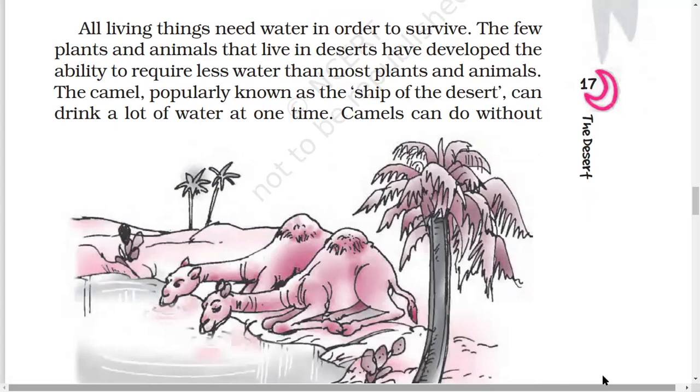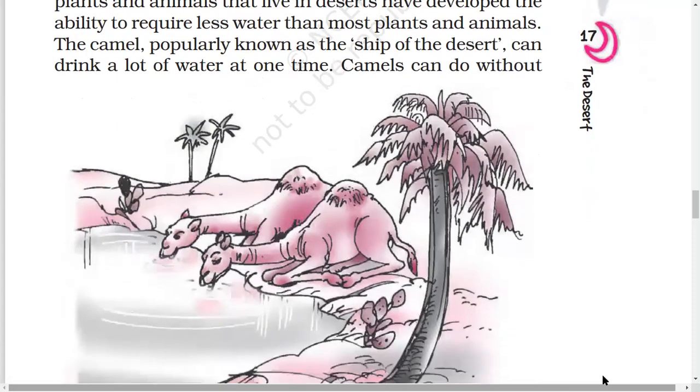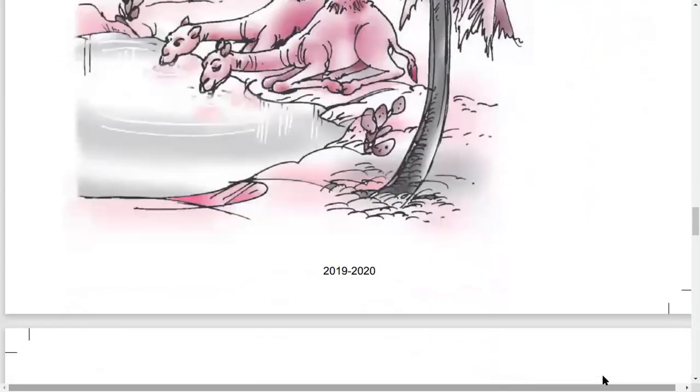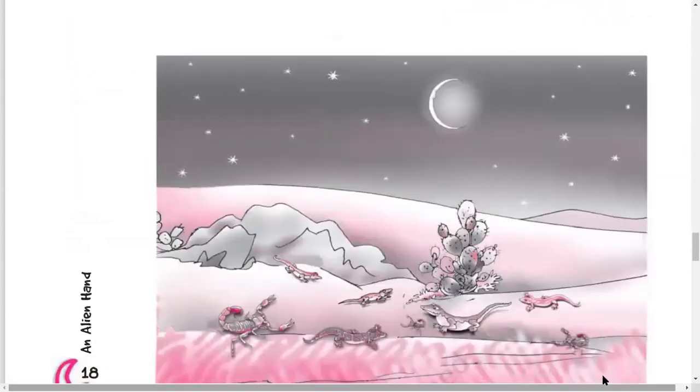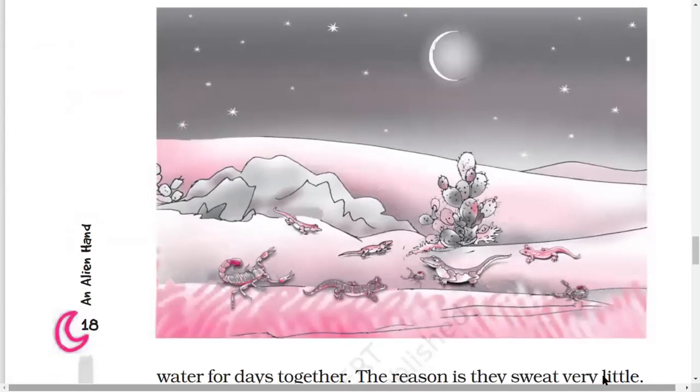Camels, a couple of days at least. Camels can do without water for how many days? Can you see the camels drinking water? Then we come to these stars, the night in the desert, where we can see the cactus plants. We can see the scorpion. We can see the reptiles here who are surviving even in the desert.